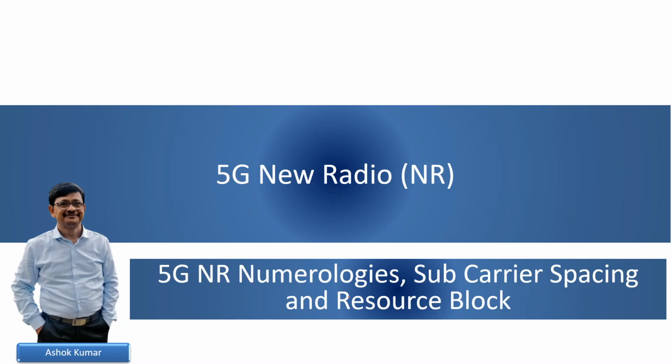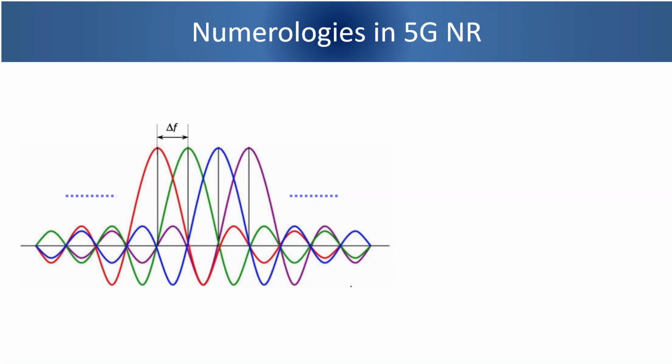In this module, we will learn about the concept of 5G new radio numerologies, subcarrier spacing and resource block. The picture which we see on the screen is an OFDM waveform, orthogonal frequency division multiplexing. These are subcarriers. Spacing between the two subcarriers is delta F, known as subcarrier spacing.